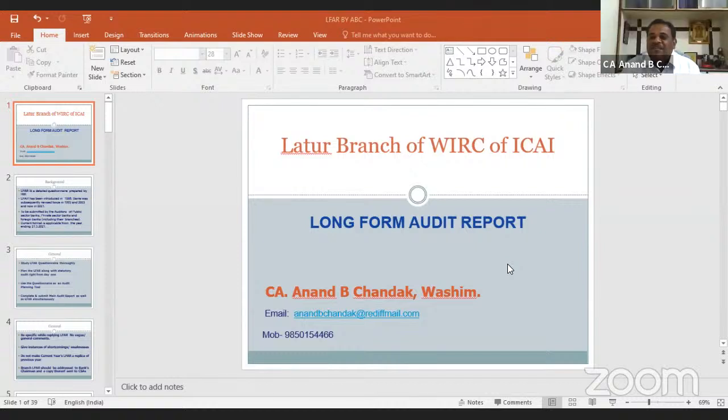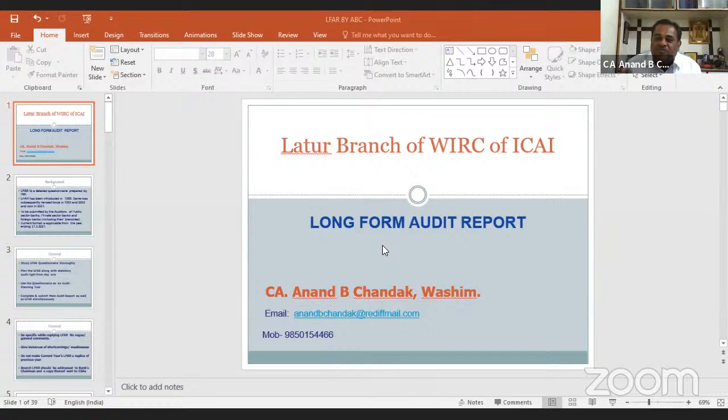Friends, normally every act has some sort of format for audit, and bank audit is no exception. We have a format called LFAR, the long form audit report.